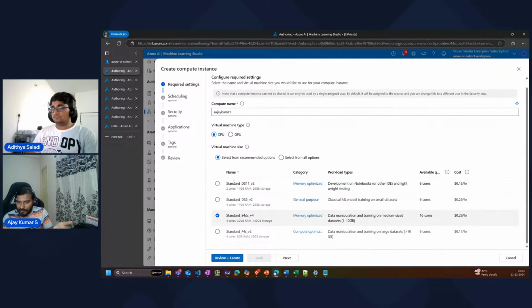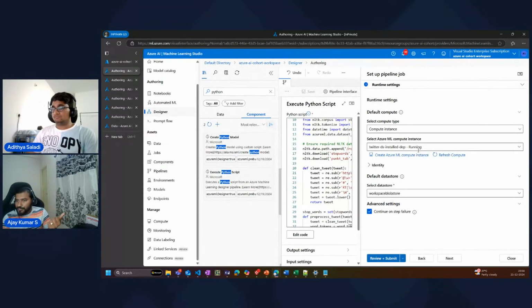You can select a memory optimized or a general purpose VM here. I just created a memory optimized VM with 16 cores just to make sure our demos go fine. So I created a bigger machine here. Once I create it, I can use it for all my pipelines, right? Again, you can have any number of clusters or any number of instances. So I've created that here. By default, again, I'm using the same data store.